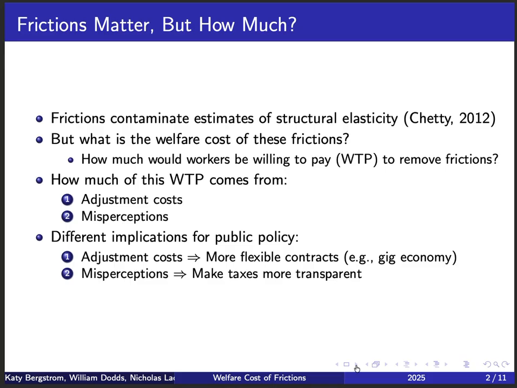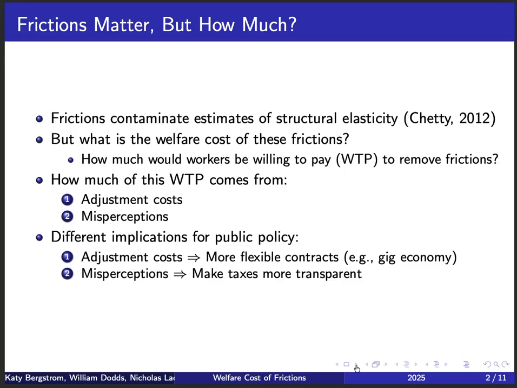In particular, what we're going after is a money metric measure of welfare. So we're going to be asking how much workers would be willing to pay to remove frictions in the labor market. And then we're going to try to see how much of this willingness to pay comes from adjustment costs versus misperceptions about the tax schedule. We believe it's important to disentangle those two things because they have different implications for public policy.